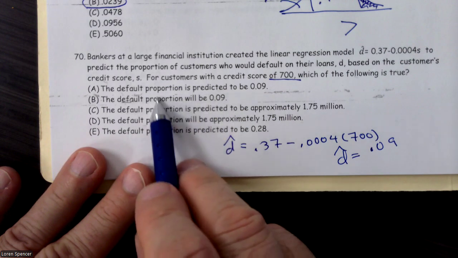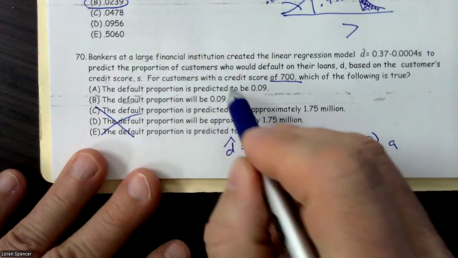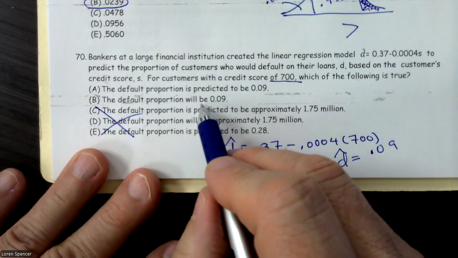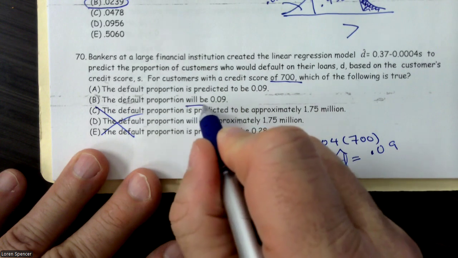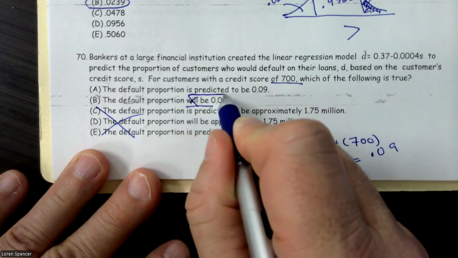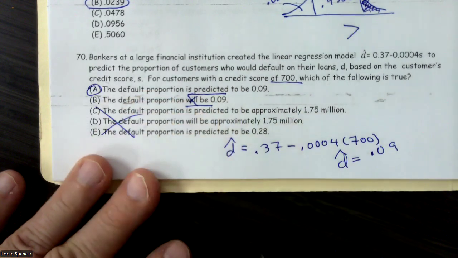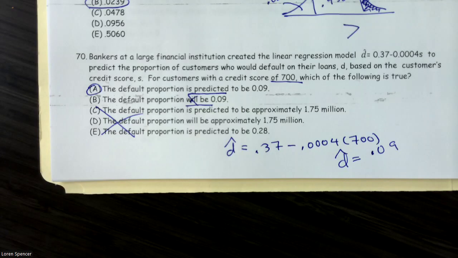So I have two different choices that have 0.09, so we can get rid of these. Well, this says the default proportion will be. No, I don't like the word will. Is expected to be, is predicted to be. We predict it will be. It's expected to be based on our sample. It could vary a little bit, but this is what we're actually predicting to happen. Doesn't mean it will, but it's what we're predicting to happen.